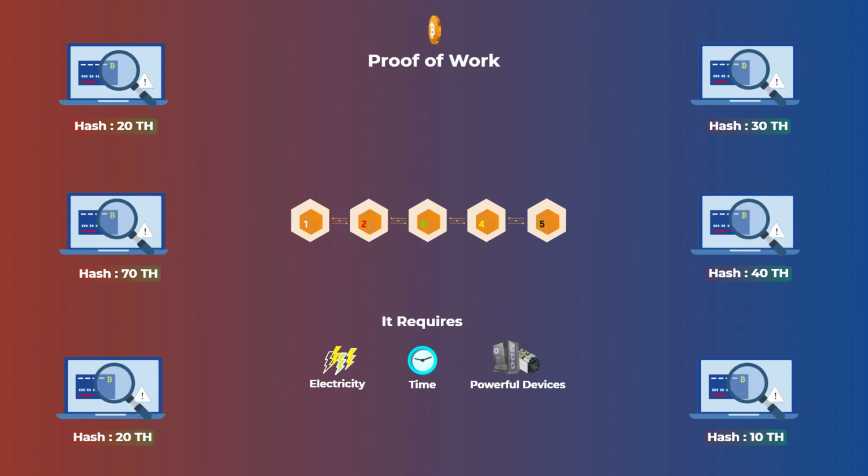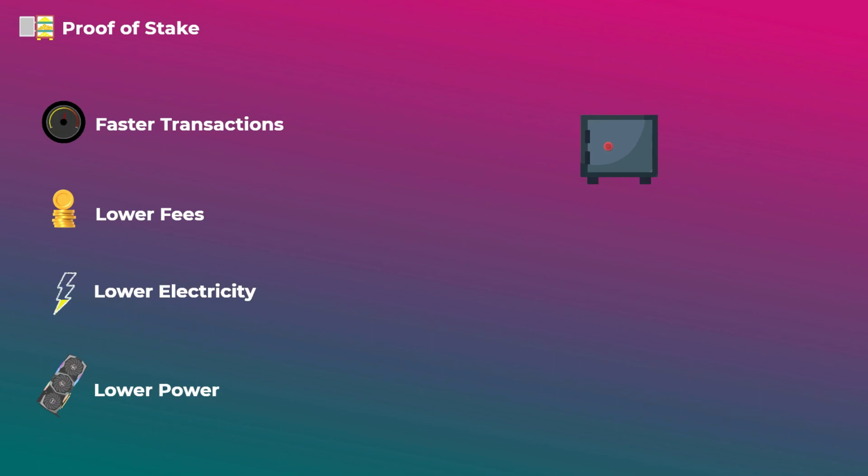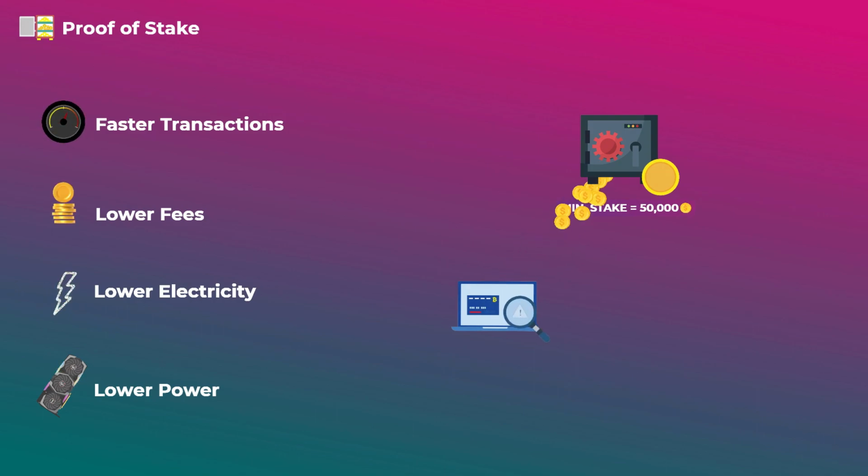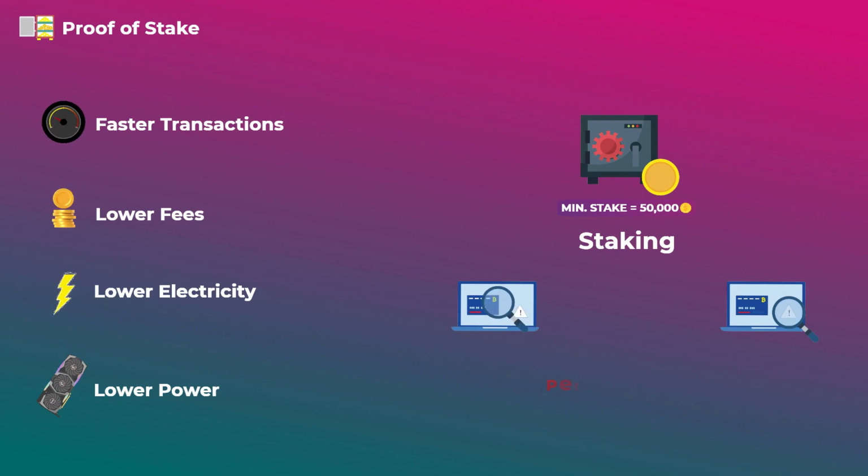So to solve the problems of proof of work, we have proof of stake, with much faster transactions, lower fees, and lower electricity and power usage. In proof of stake, to join the network as a validator and have the chance to add new blocks and get rewarded, you need to lock up a large amount of tokens as collateral for any misbehavior. Locking up tokens in a proof of stake system is called staking, and usually there is a minimum amount of tokens you need to stake. Anyone can stake this amount and join the network without permission from anybody. So most proof of stake systems are permissionless.